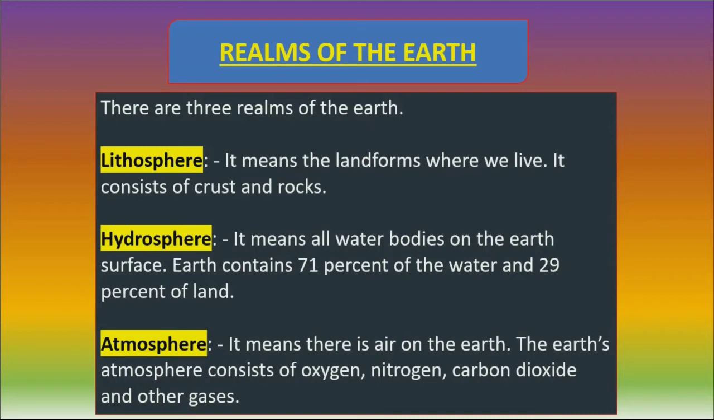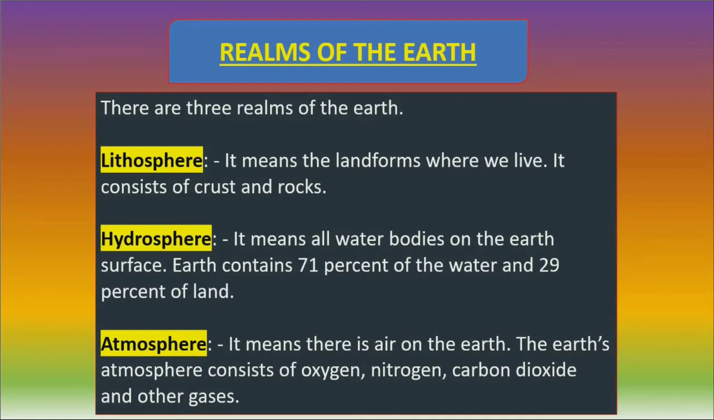It simply means landforms. Hydrosphere means all water bodies on Earth, the water bodies that are present on the Earth's surface. You know that Earth contains 71% water and 29% land. So that comes under hydrosphere.